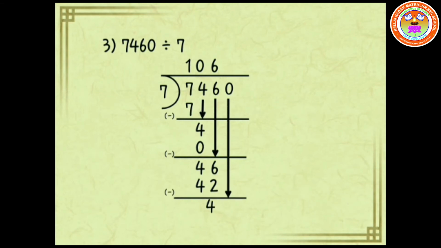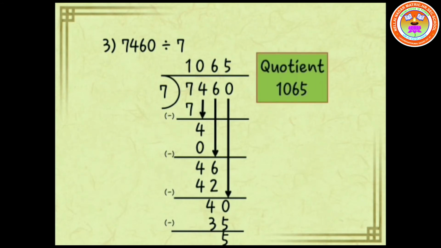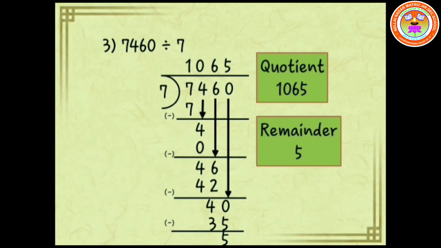Now drag 0 to form 40. 7 divides 40 5 times, that is 7 fives are 35. Place the 35 below 40. Quotient is 5 and the remainder is 5. The quotient is 1065 and the remainder is 5.